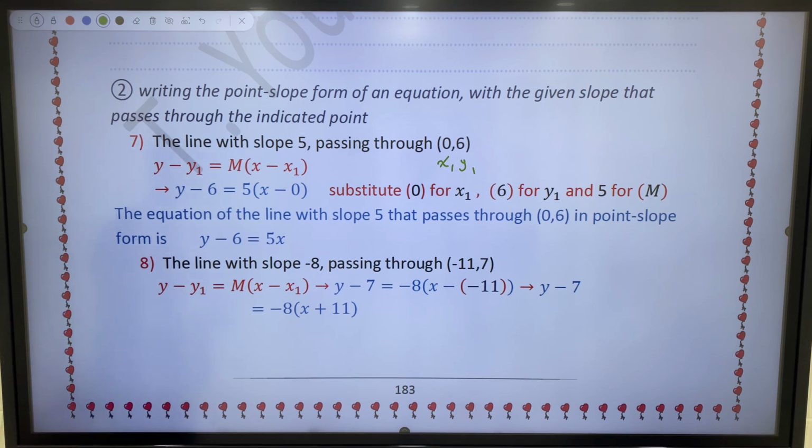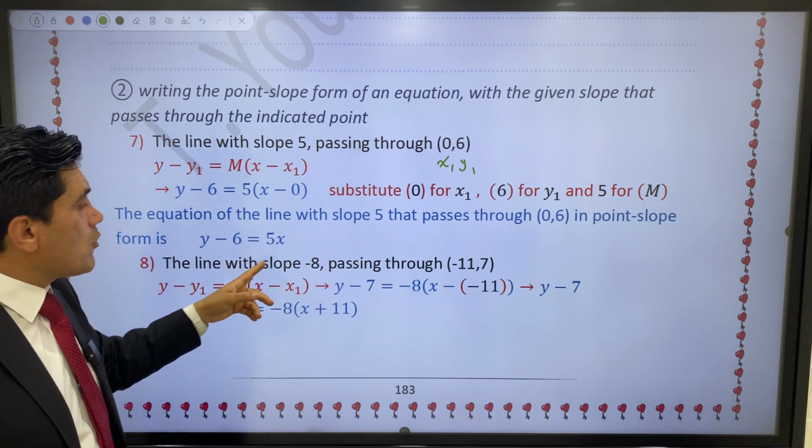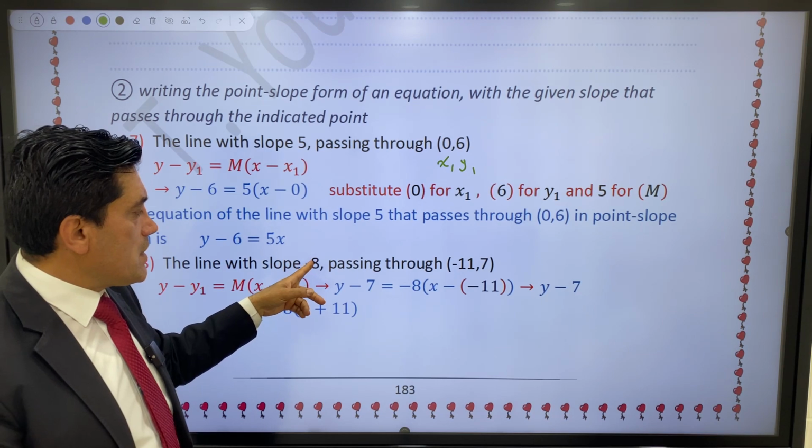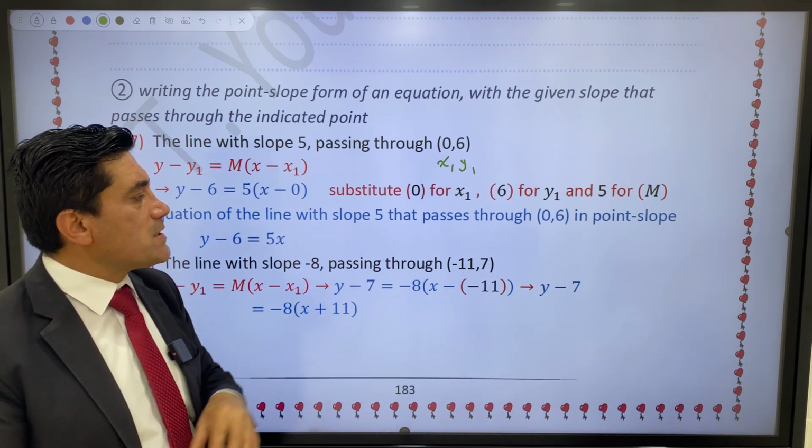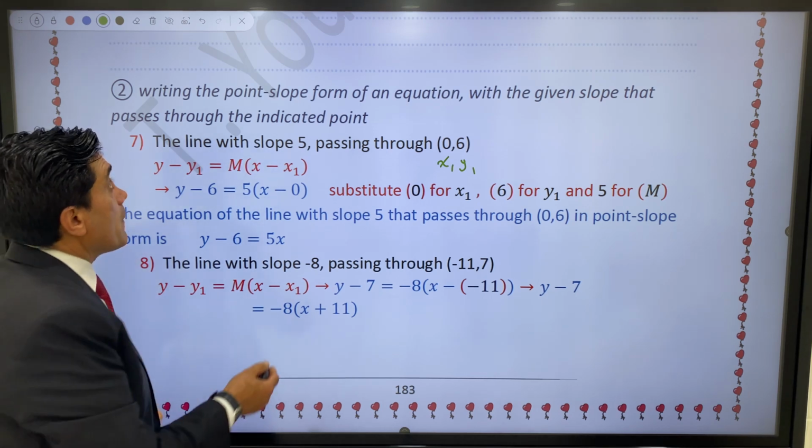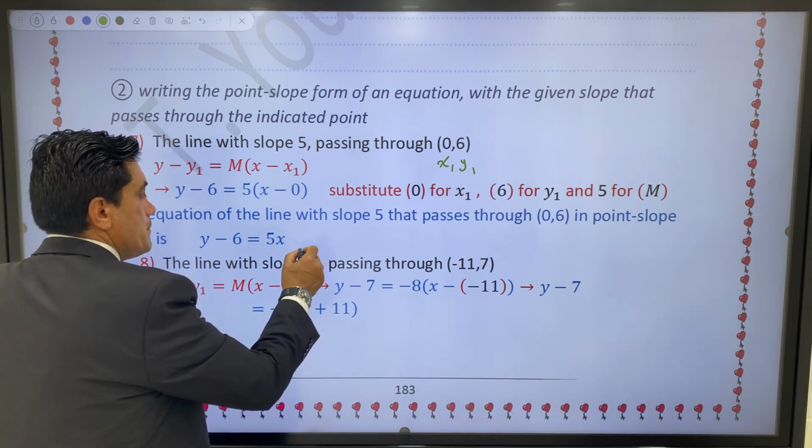About question 8: the line with slope negative m, passing through the point negative 11, 7.